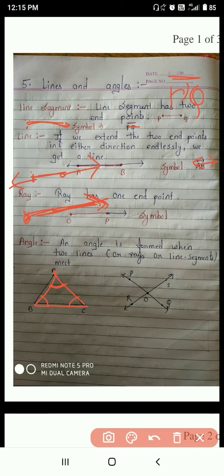Okay. Now in the second diagram, here two lines are intersecting. See here, these two lines are intersecting each other at point O. So here they are intersecting. It means these angles will be formed: 1, 2, 3 and 4. So these are the angles. Okay.